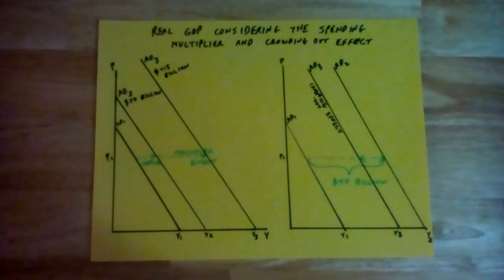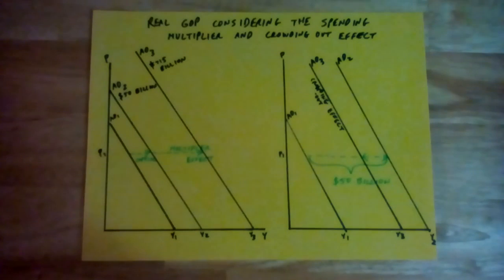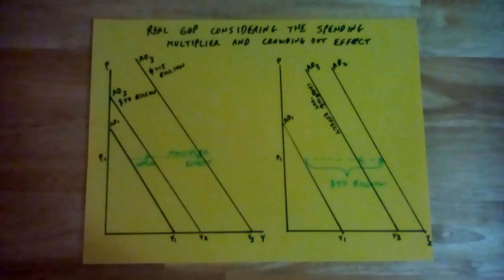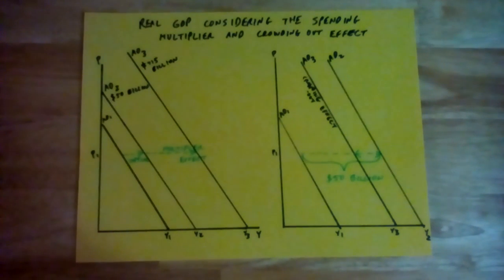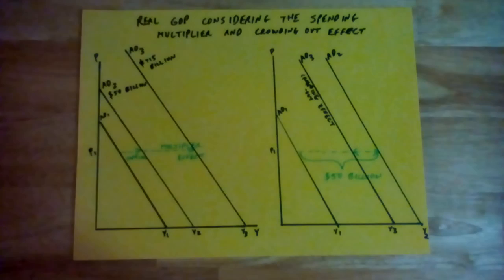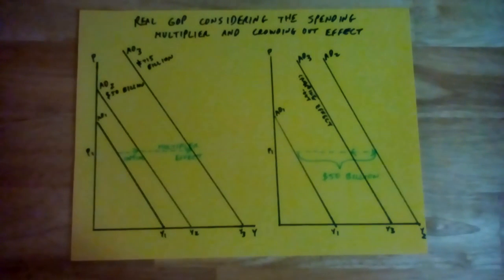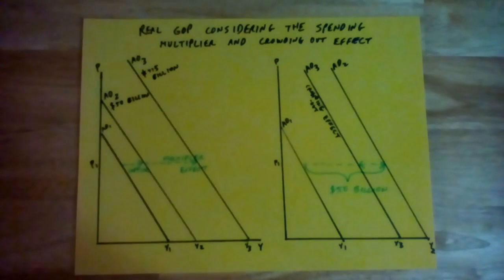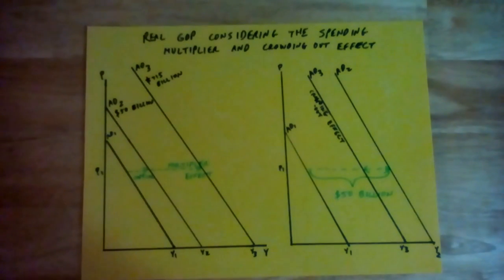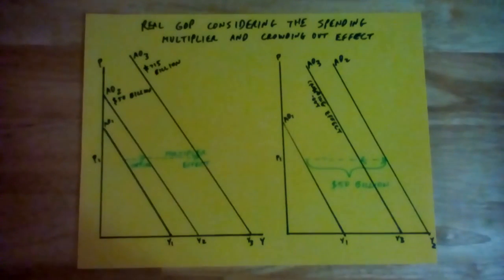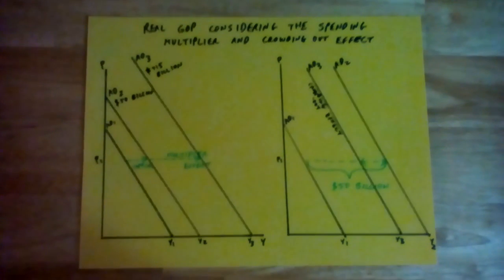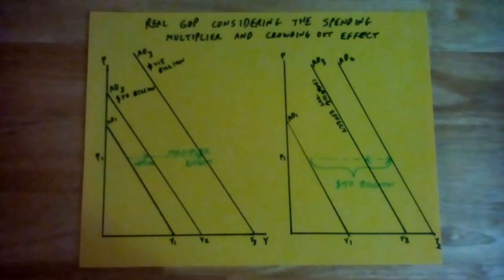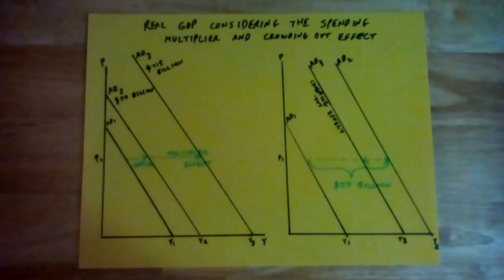In these next two graphs, we're going to consider the real GDP, considering the spending multiplier and the crowding out effect on these two graphs. In this final portion, we will discuss how the budget agreement would change real GDP considering these two factors, given an MPC equal to 0.93 for the U.S. We also have as a result of the sources the 2016 increase amount of 50 billion as a factor as well.